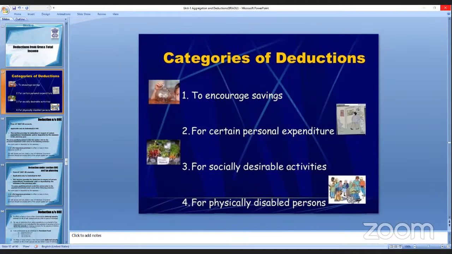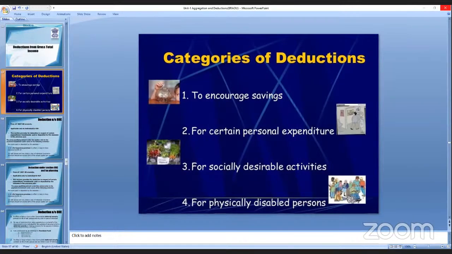For such a thing, you will be encouraging savings. You will be buying bonds, investing the money in other things like LIC policies, giving donations, and medical exemptions. Why are you doing all these things? You want to escape paying more to the government, so you save the money. So deductions encourage savings.